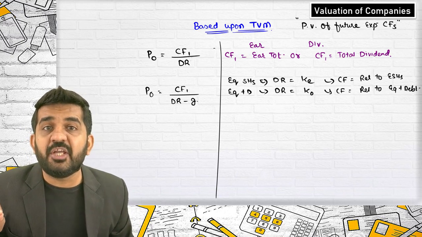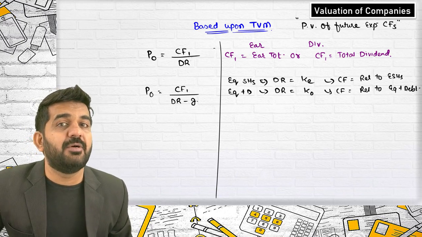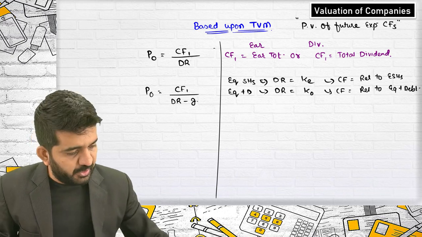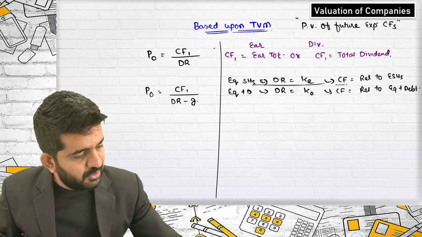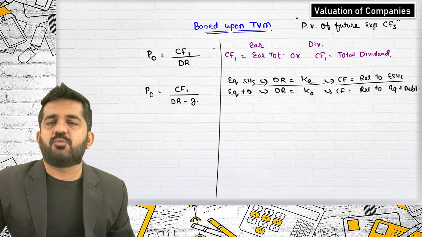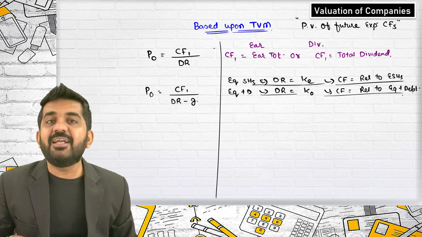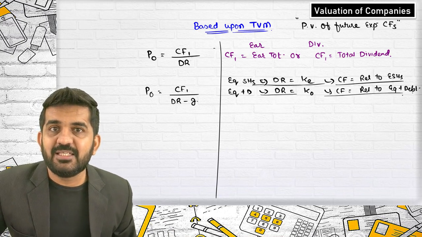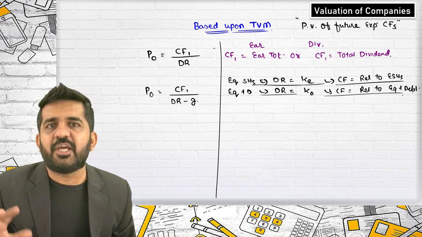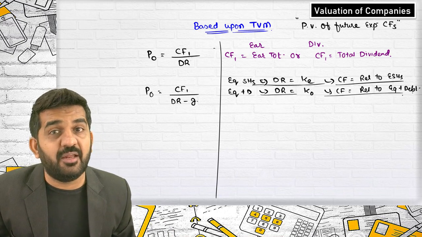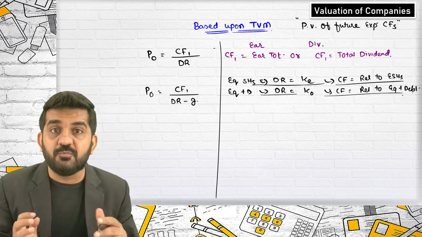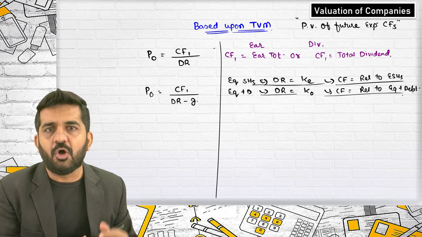This is the earnings or cash flow which is available to equity shareholders. So in this case, you should be finding out cash flow which is relevant to equity shareholders. In the other case, I can take EBIT minus tax. This is nothing but a cash flow or earnings which is relevant to equity plus debt holders, which is available to equity or debt holders.